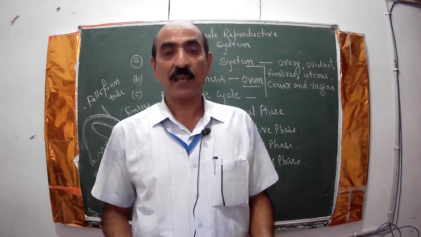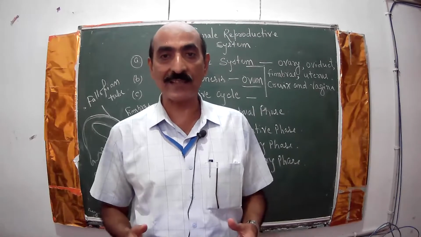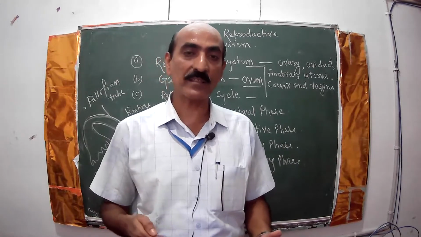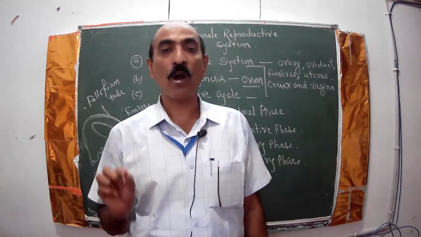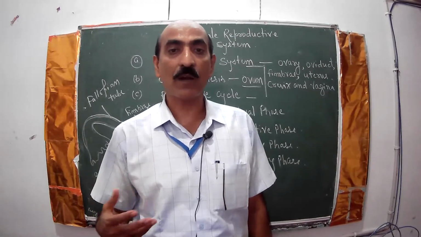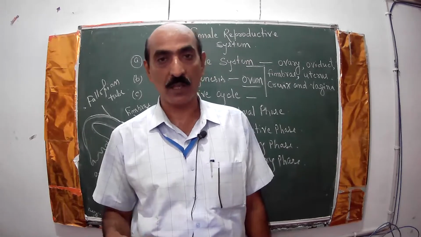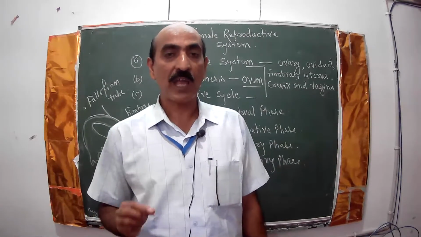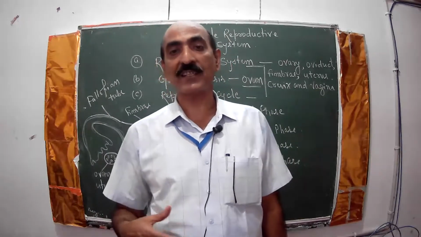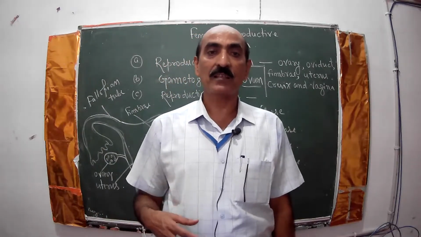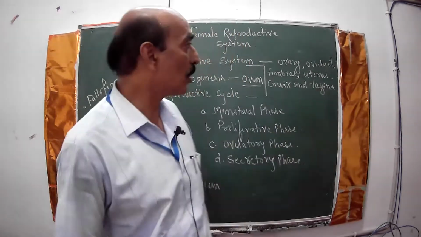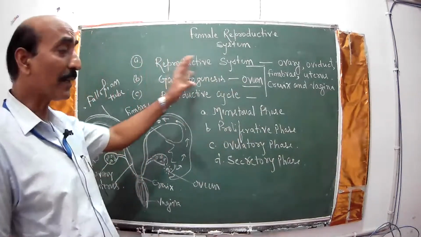In this process, there is a hormonal influence, the female sex hormone estrogen, that is influenced by FSH, follicle stimulating hormone, secreted from the pituitary gland, one of the master endocrine glands of our body. So under the influence of FSH, the estrogen hormone, a female sex hormone, is produced in the ovary, and that initiates the formation of ovum. Okay, so this is the reproductive system.